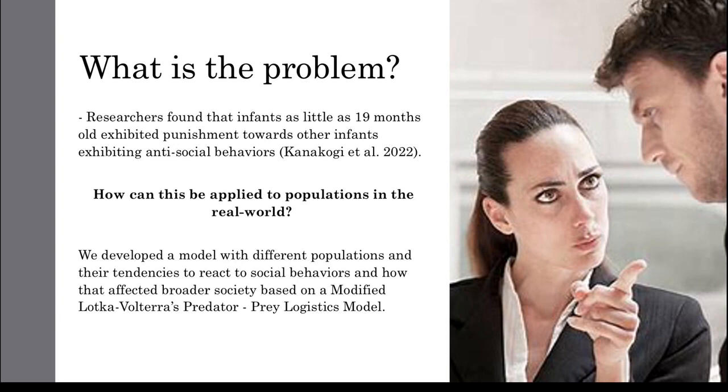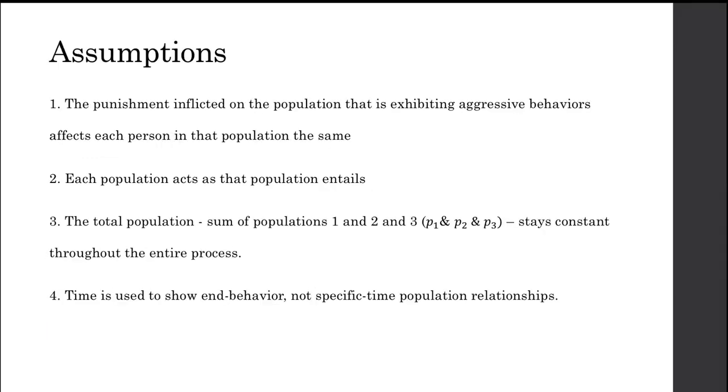Additionally, we analyzed how different types of corrective actions, such as reinforcement, affect these same populations' propensities to act out against those exhibiting antisocial or aggressive behavior. For our model to make sense, there are some key assumptions that are necessary to dictate the propensities of these different populations. Firstly, the punishment inflicted on the population that is exhibiting aggressive behaviors affects each person in that population all the same. This way, the spread of punishment does not vary within the population. Secondly, each population acts as that population entails. Therefore, if one population is said to be punishing another, they must be punishing, and if they stop punishing, then they become a part of another population exhibiting another behavior.